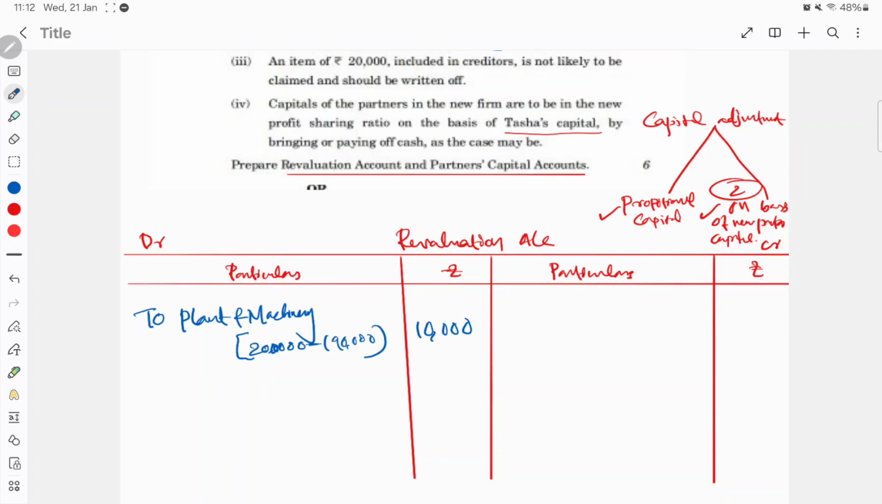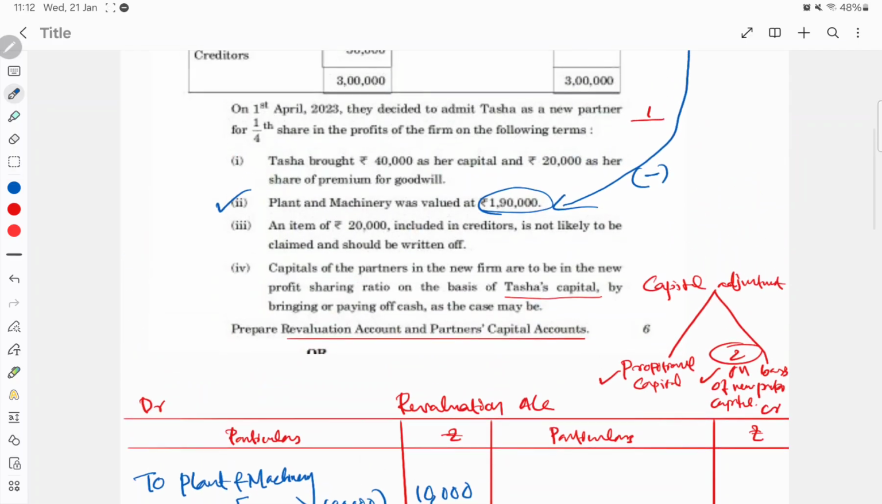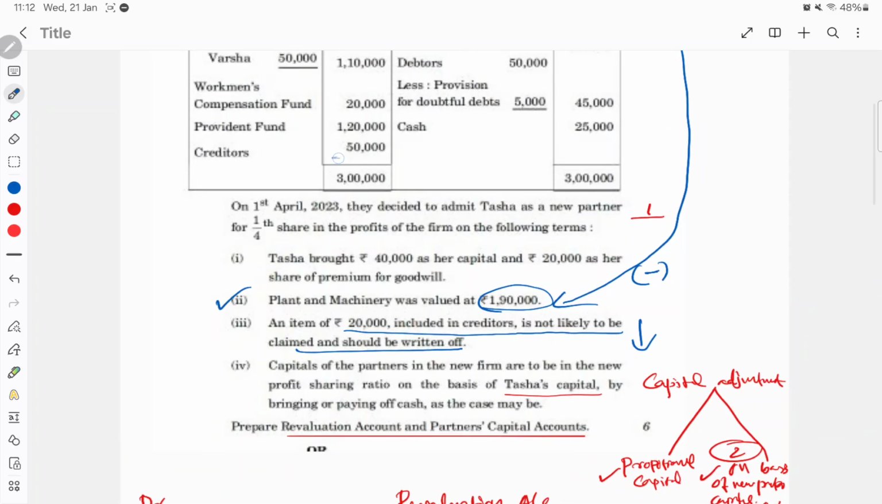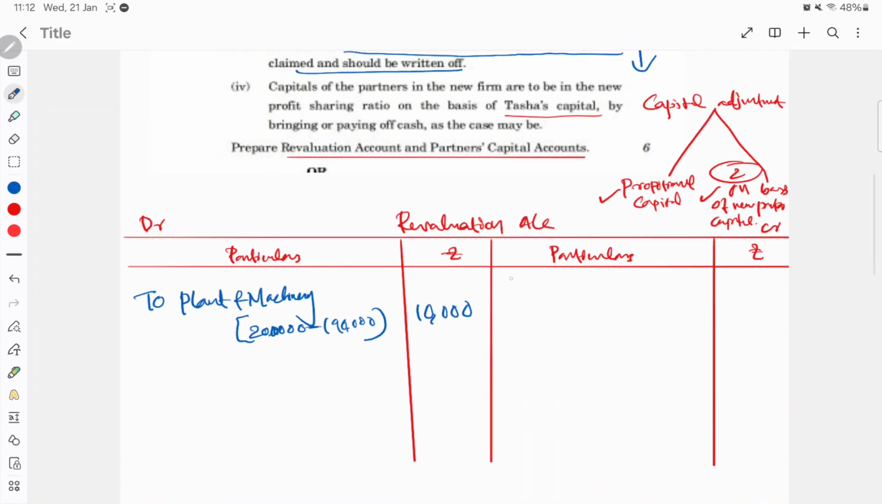Okay. The next one is an item of 20,000 including the creditors that is not likely to be claimed and should be written off. It means the liability is decreasing. The liability was how much? 50,000. From this, 20,000 worth of creditors is not likely to be claimed, so you don't need to pay it, right? That's the meaning. So the liability decreases, and it will be on the credit side. So write creditors.